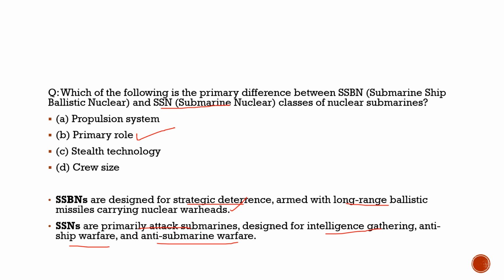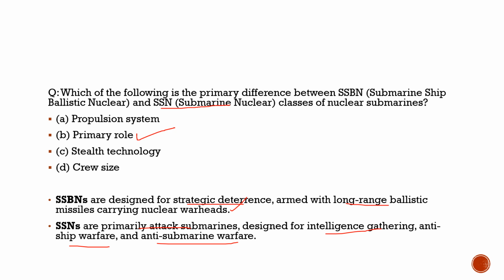In SSN, they use cruise missiles, they are smaller ships, and they are primarily attack submarines, whereas SSBNs are designed for strategic deterrence. So these are the differences.